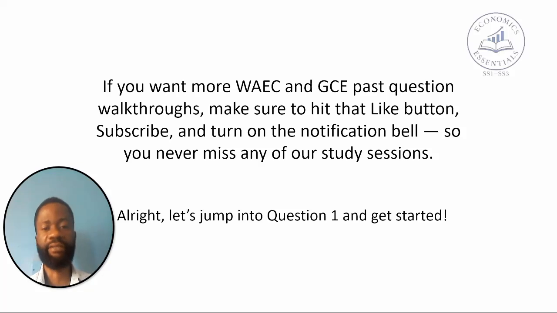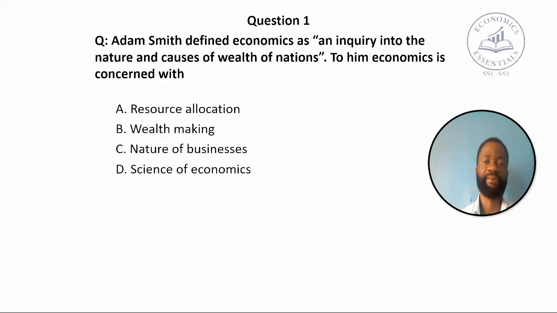So alright, let's jump into question 1 and get started. Question 1. Adam Smith defined economics as an inquiry into the nature and causes of the wealth of nations.